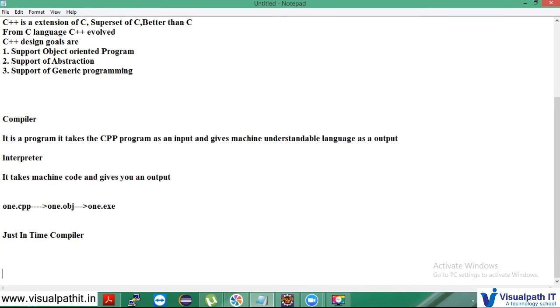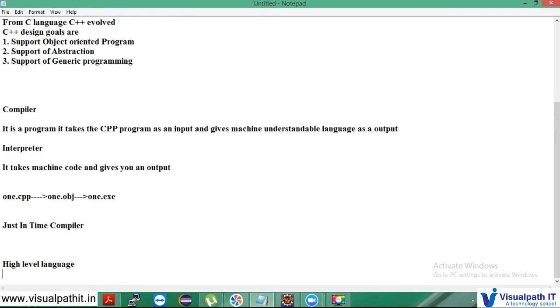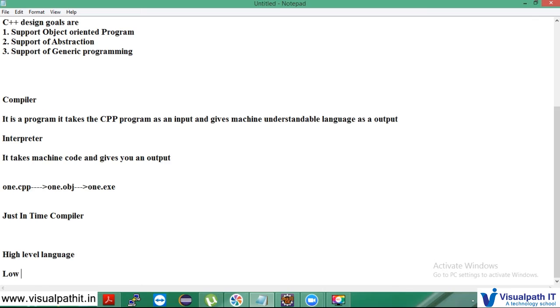Okay, next we spoke about what is high-level language. High-level language is easy to understand, right? And it helps us to write the code faster, so it saves my development time. Okay, and what is low-level language? This is a language which is used to write some device driver and any kind of rapid program that I need in connection with hardware.